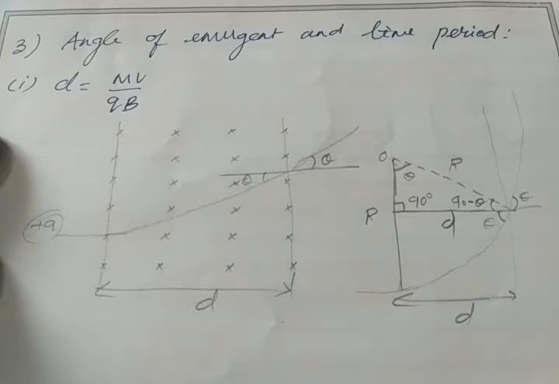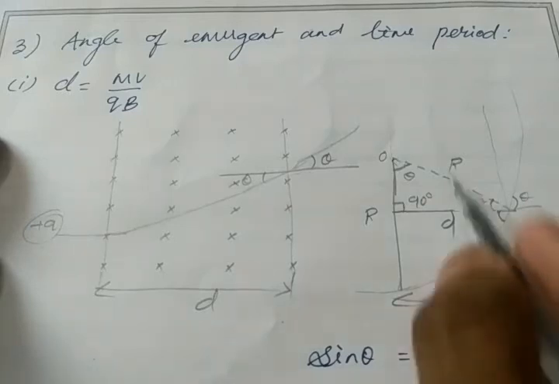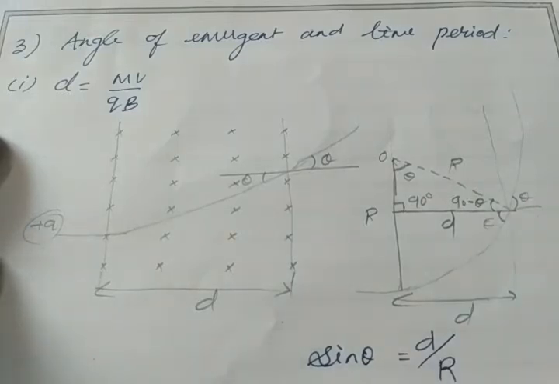For this triangle, we apply the trigonometric function sin theta. Sin theta is opposite by hypotenuse. For this theta, the opposite is d and the hypotenuse is r. d is given as mv by qb. We know the value of r, the radius of the circle covered by the electron or positive charge.